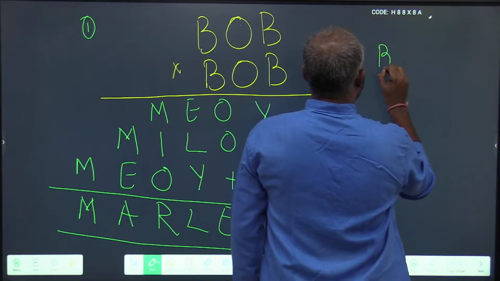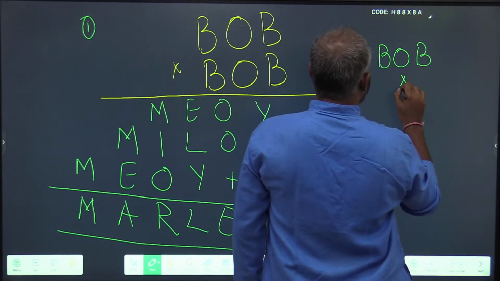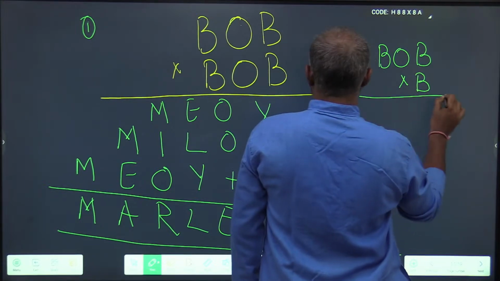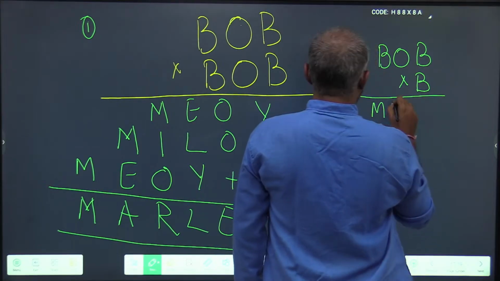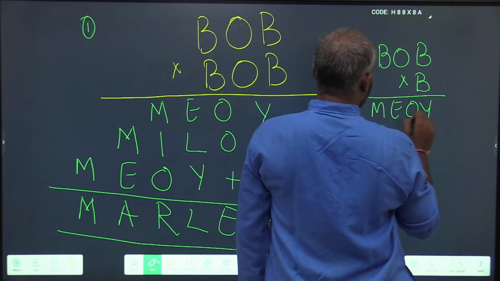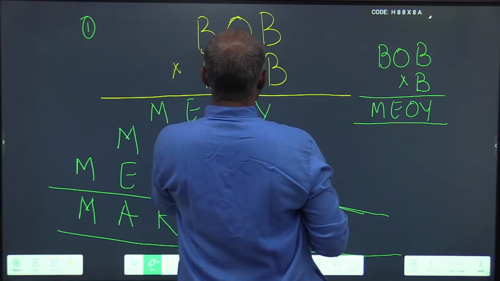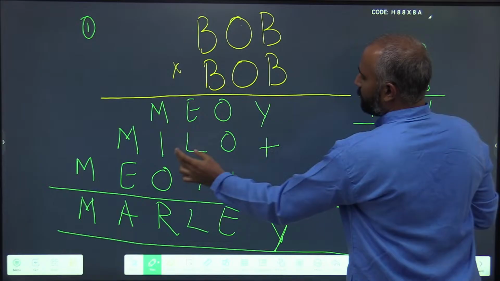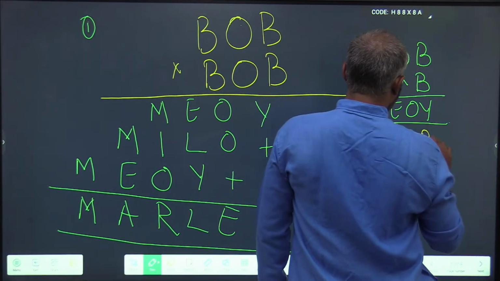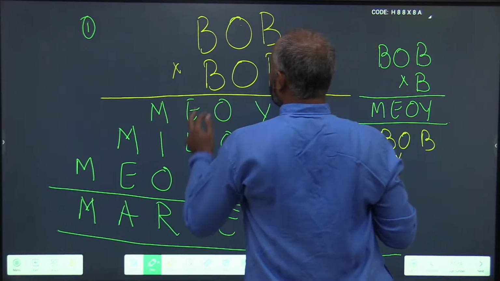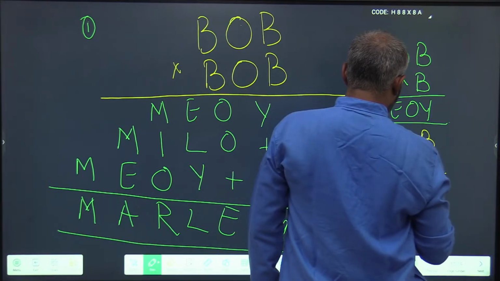Next, BOB multiplied by O gives you MILO.